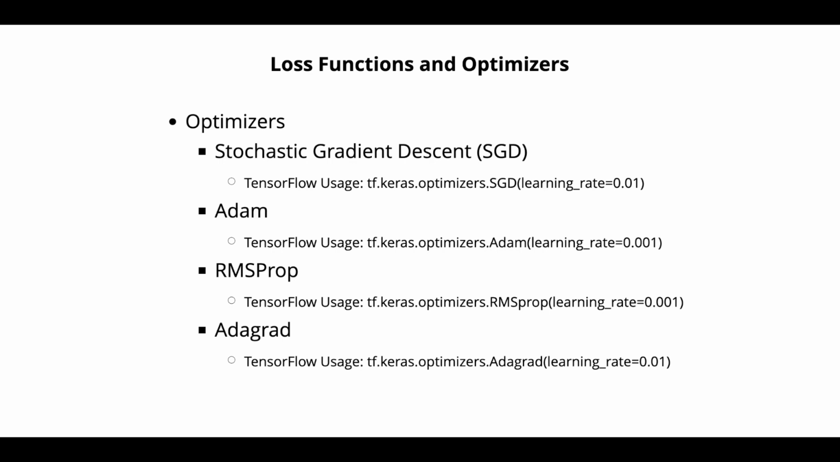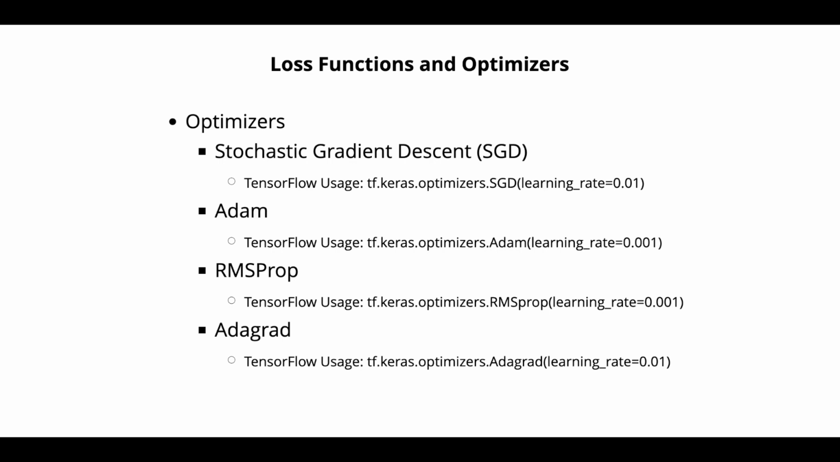Optimizers. Optimizers are algorithms used to minimize the loss function by updating the model's parameters, weights and biases, during training. They adjust the parameters in the direction that reduces the loss, thereby improving the model's performance.